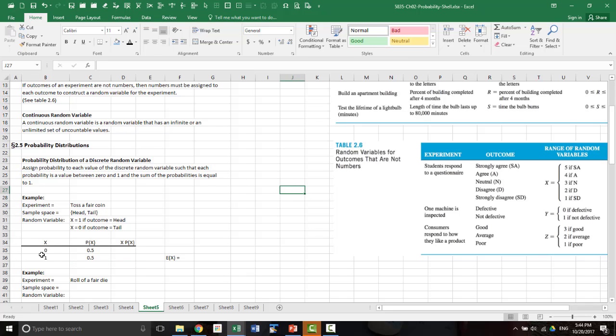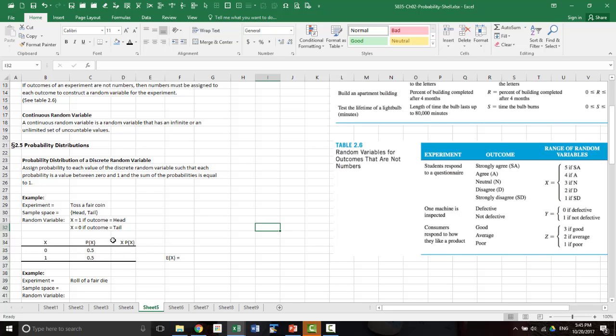Then this is a probability distribution for a discrete random variable. So x is a discrete random variable. There are only two possibilities. When you have a valid probability distribution like this for a random variable, then we can compute what is called the expected value of the random variable. That is given by multiplying each value of x by its probability and summing them.